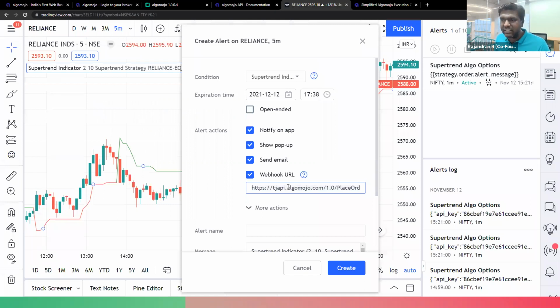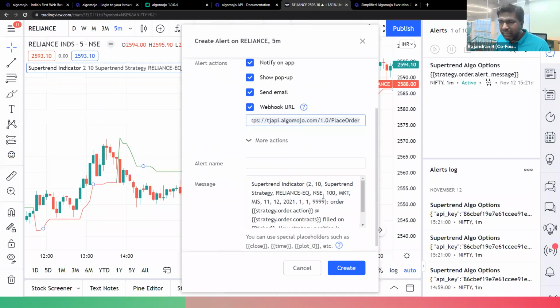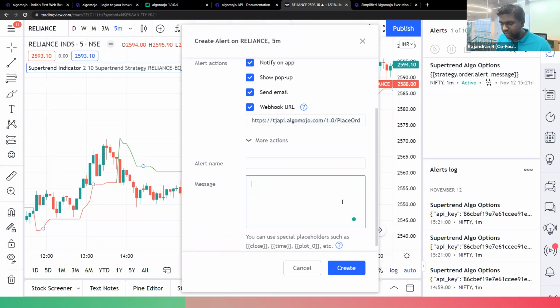This is what I'm going to place over here, so that whenever buy-sell signals are received from TradingView, they will be transmitted to this particular URL. And the message I'm going to use here is very simple. I'm going to use double curly braces, followed by that, I'm going to type strategy.order.alert_message. So this is nothing but a standard webhook placeholder.